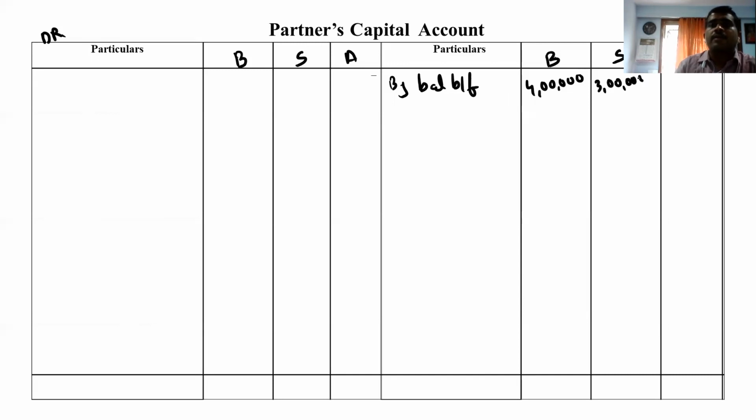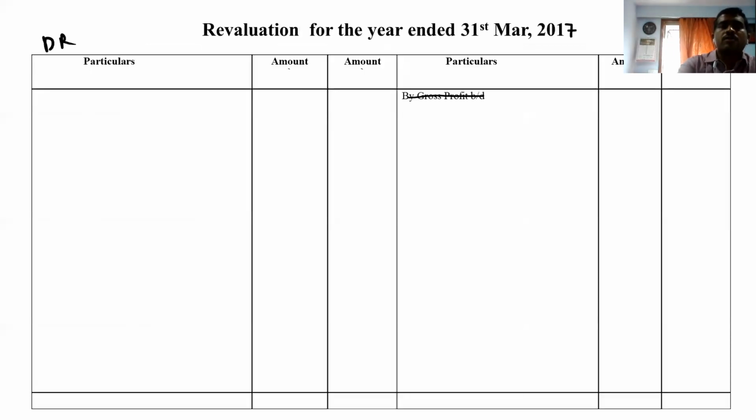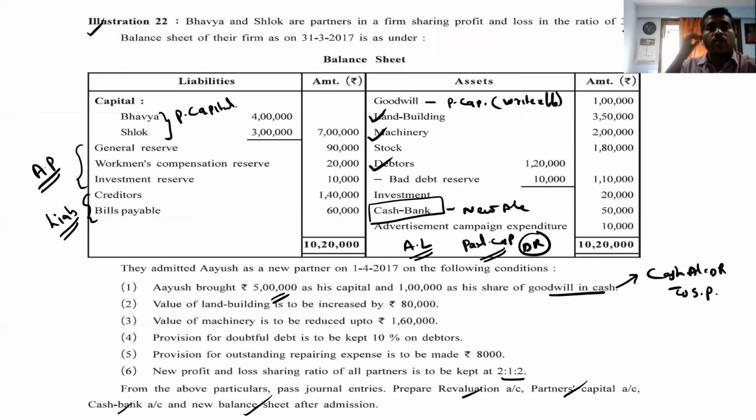Then comes the topic general reserve. I already discussed general reserve with you. General reserve is an accumulated profit, so we have to distribute it to partners' capital credit side.